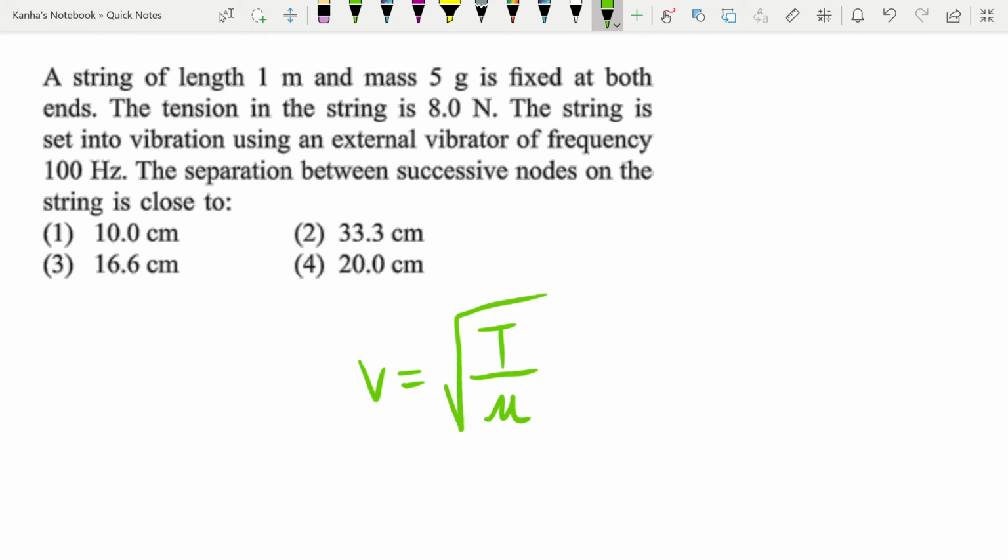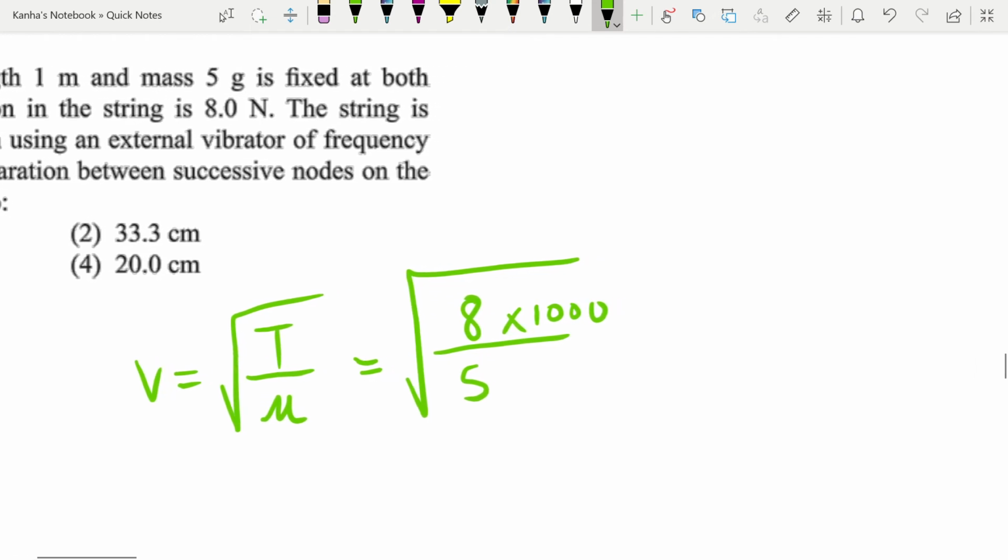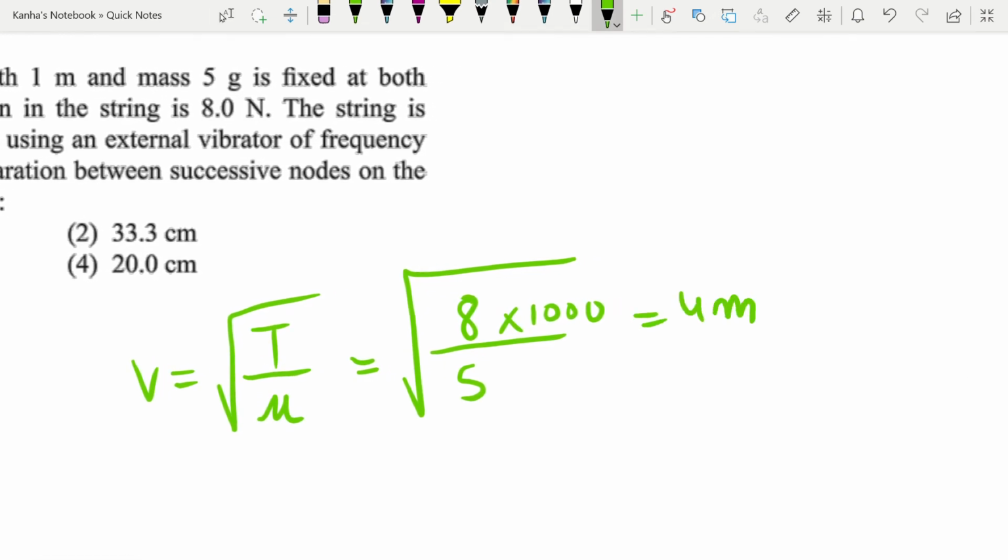Let me call it mu or m, whatever you want to call it. It's nothing but 8 divided by 5 into 1000, which comes out to be 40 meter per second.